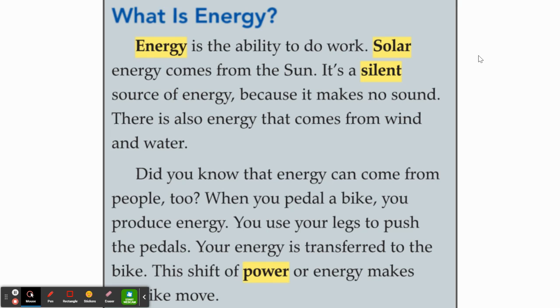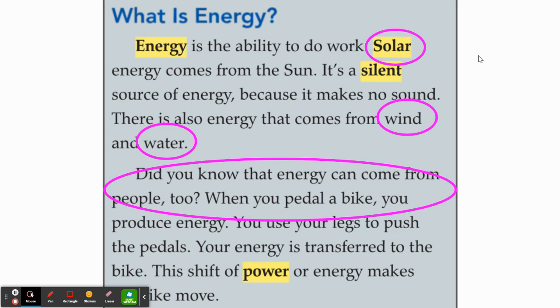Second graders, I'm going to stop and think. What has the author told me or introduced to me so far? This author has talked a lot about different types of energy. Where can energy come from? That's right. There's solar energy, wind energy, and water energy. But did you also know that it can come from people? We can pedal a bike, the wheels spin, and create energy.